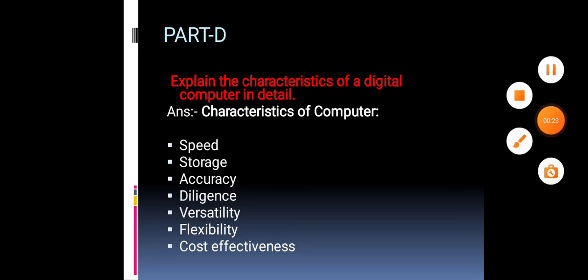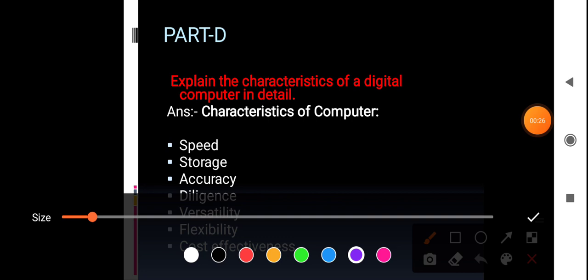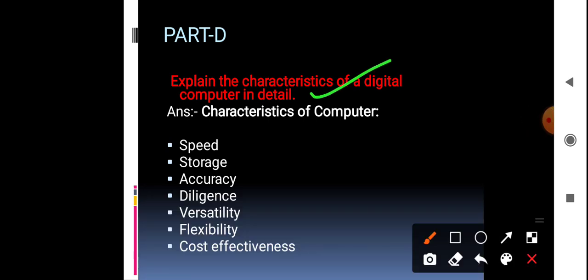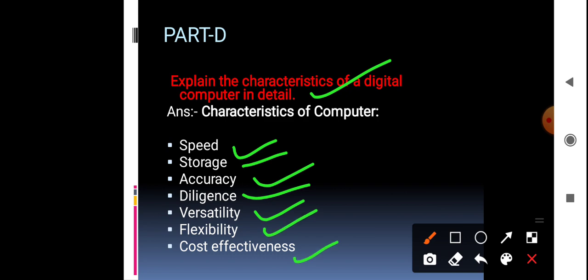The question goes like this: explain the characteristics of a digital computer in detail. Here you have to explain the characteristics of a computer. The characteristics are speed, storage, accuracy, diligence, versatility, flexibility, and cost effectiveness. These are the key points you have to remember and write. After writing these characteristics as single points, you have to explain each point.